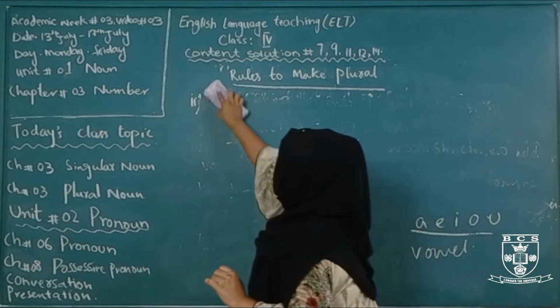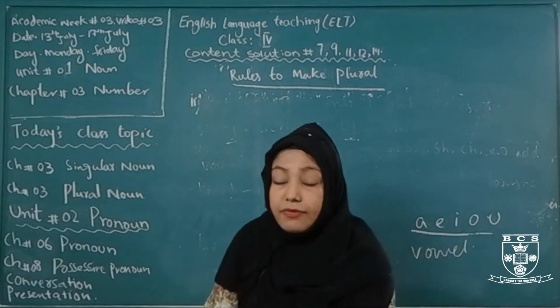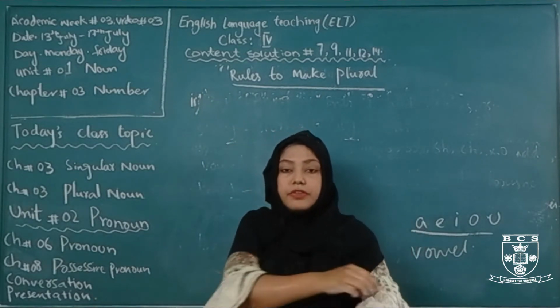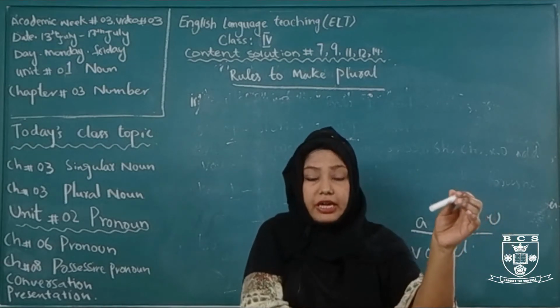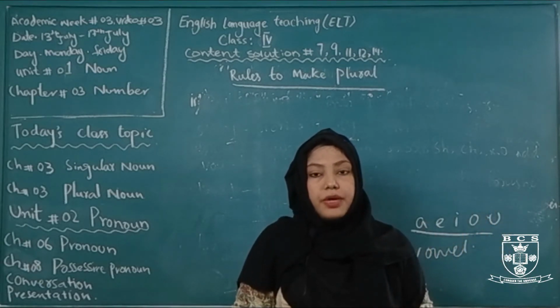Now come to rule number 4. The next rule is, if the word ends in F or FE, we change F or FE into V and add ES there to make it plural.